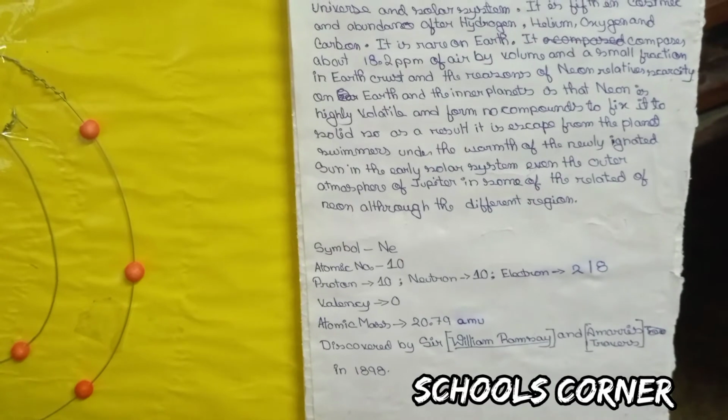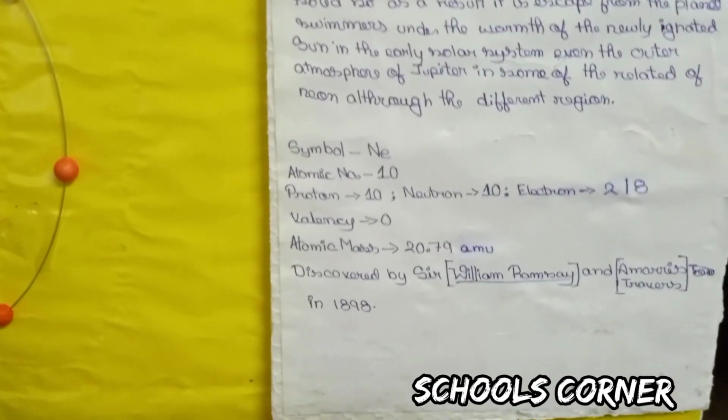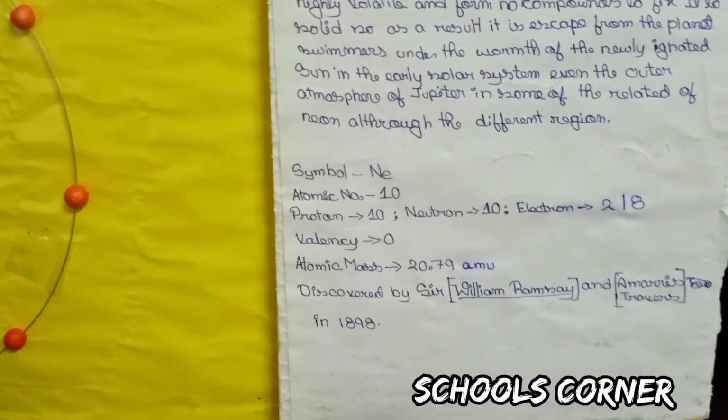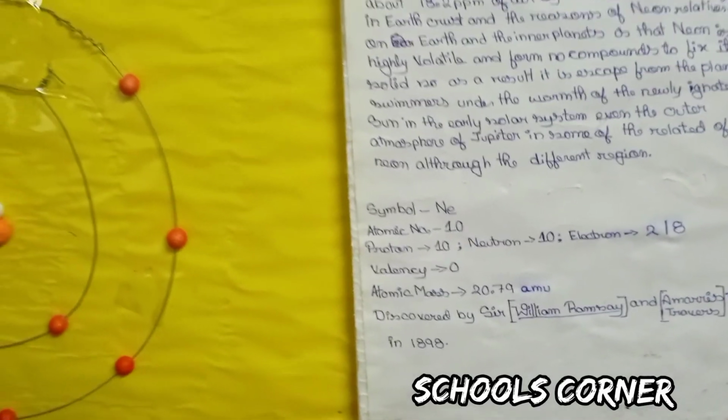The atomic mass of this element is 20.79 AMU. It was discovered by William Ramsay and Morris Travers in 1898.